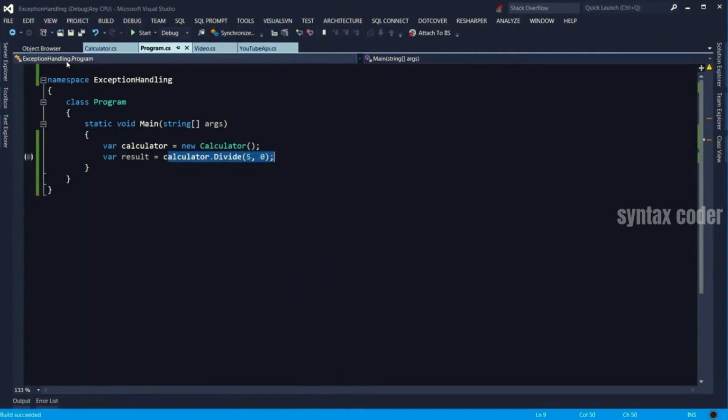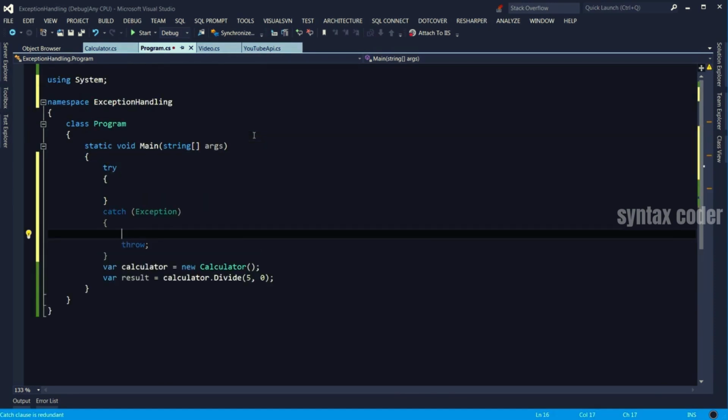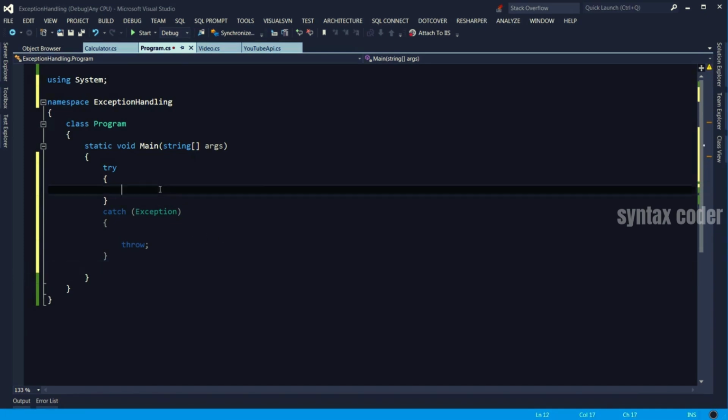Let's close that. Now to handle exceptions, we use try catch blocks. Something like this. So we put the code that may throw an exception inside the try block. When an exception happens, the catch block is executed. If there are no exceptions, this piece of code will not be executed. So in this case, let me move these 2 lines here into a try.